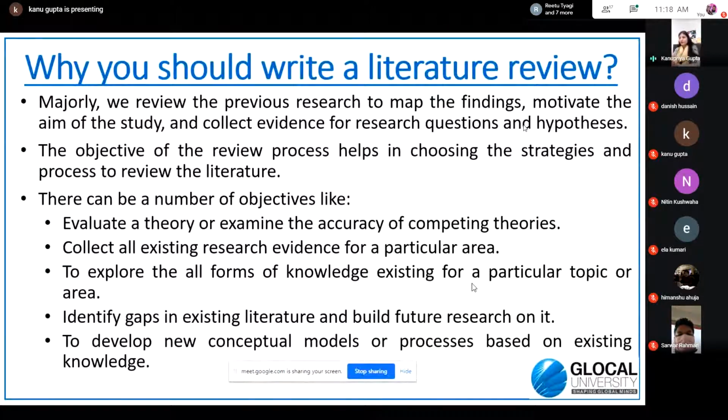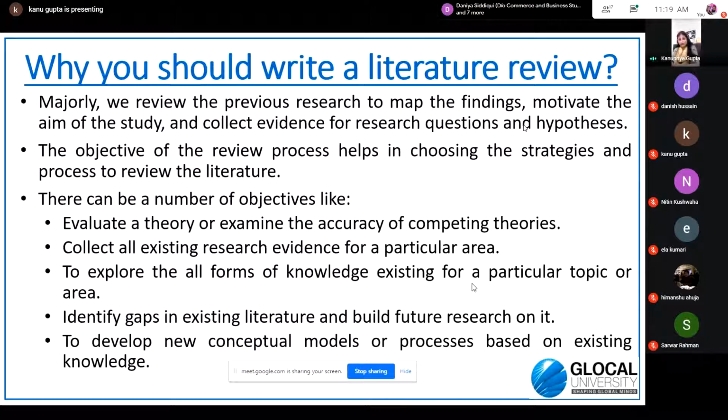So there can be a number of objectives for why you are writing this literature review. For example, you want to evaluate the existing theories; different types of theories exist for a particular topic. So you want to find out those theories, evaluate them, and find out the relevance of those theories on a particular area, maybe a particular industry or a particular problem. So you evaluate those theories, and then you find out that yes, this question has been left unanswered, and then you build up a track to find the answer to that unanswered question.